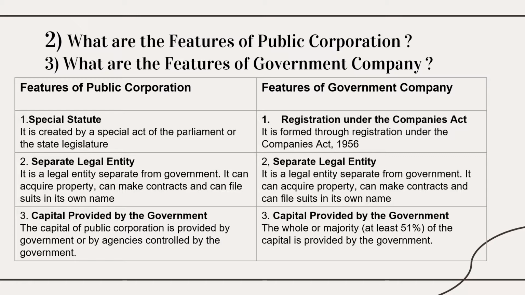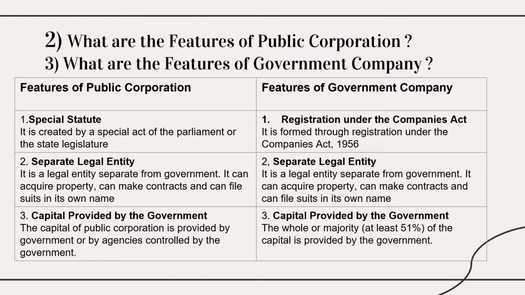Here, how is a government company formed? Through registration under the Companies Act 1956. So this public corporation is created by passing a special act in the parliament or state assembly, while here it is formed through registration under the Companies Act 1956.